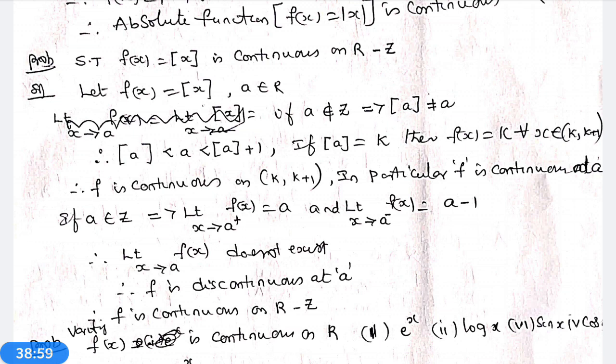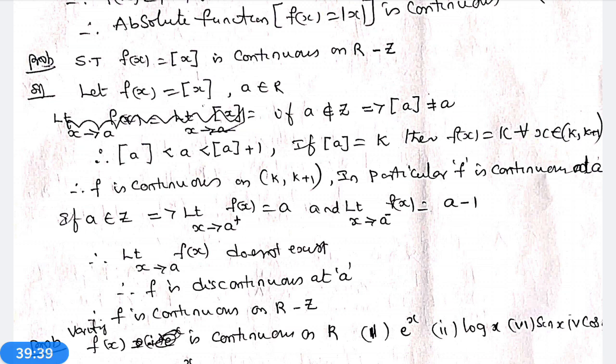Integral function means, suppose [3.2] is equal to 3, [9.8] is equal to 9, [9.99] is equal to 9, [-6.2] is equal to -7. That is the step function. Suppose [3] is equal to 3, [4] is equal to 4, [12] is equal to 12. That's why if a is not an integer, then [a] is not equal to a. Therefore, [a] is less than a, which is less than [a] plus 1.